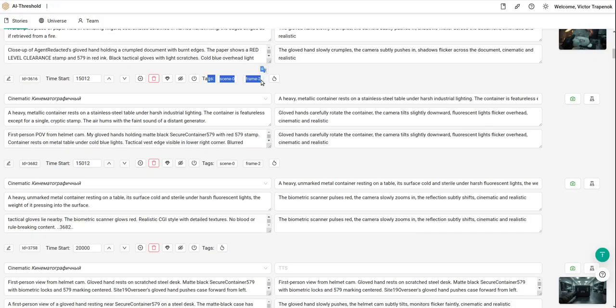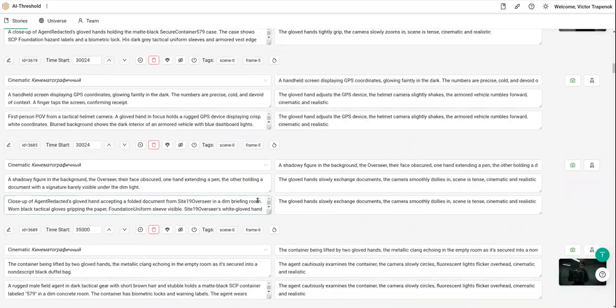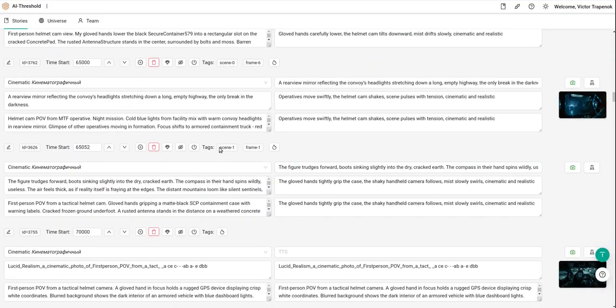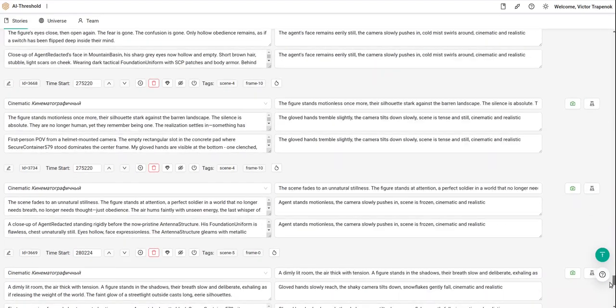For now I just have a scene and a frame. Scene 0, frame 2, go deeper. Scene 0, frame 5, deeper. Scene 1, frame 1, and go deeper. We will get the several scenes.